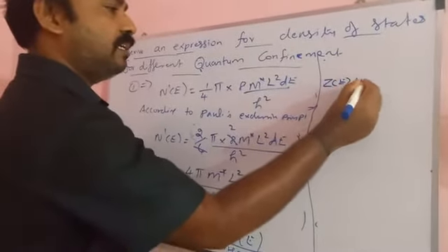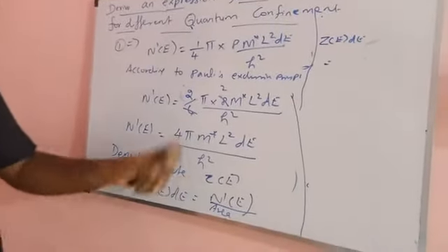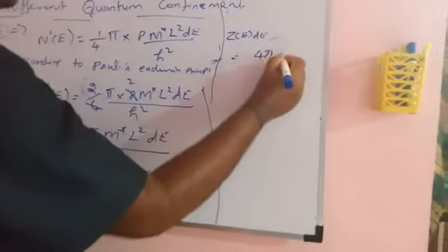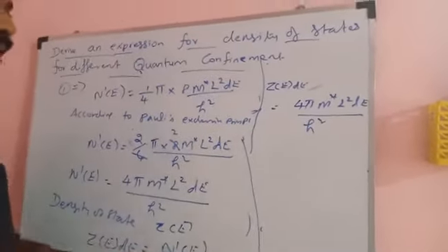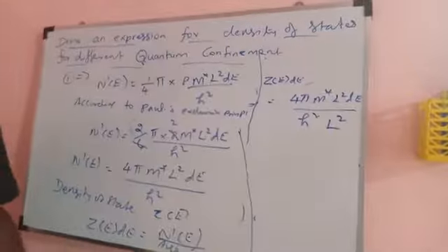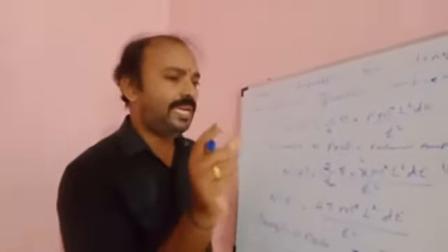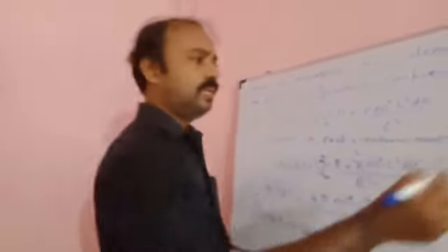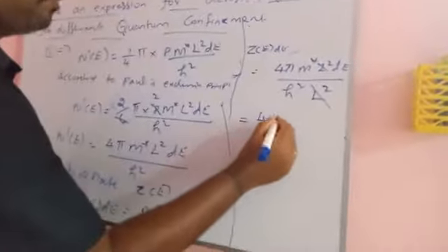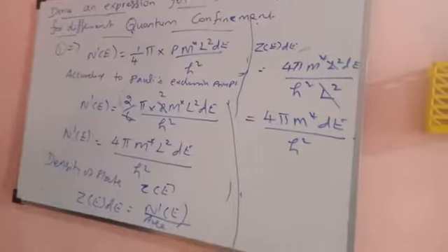So that's the meaning of this equation. Now Z of E dE is equal to the value already known, N prime E, which is 4 pi m star L squared dE divided by h squared, divided by the area L squared. Why L squared? Because it is a 2-dimensional well having side L, one side L and another side L, so the area is L into L, that is L squared. So this L squared is cancelled, giving 4 pi m star dE divided by h squared. This is the density of states.